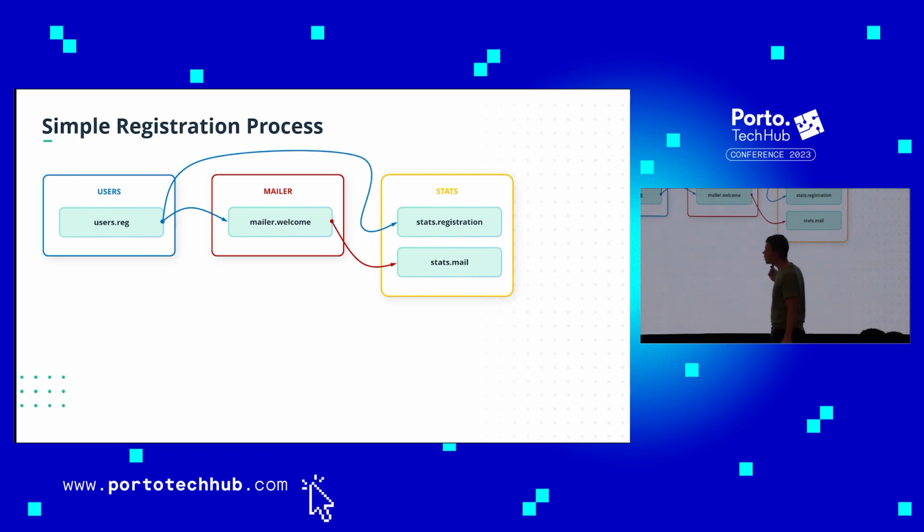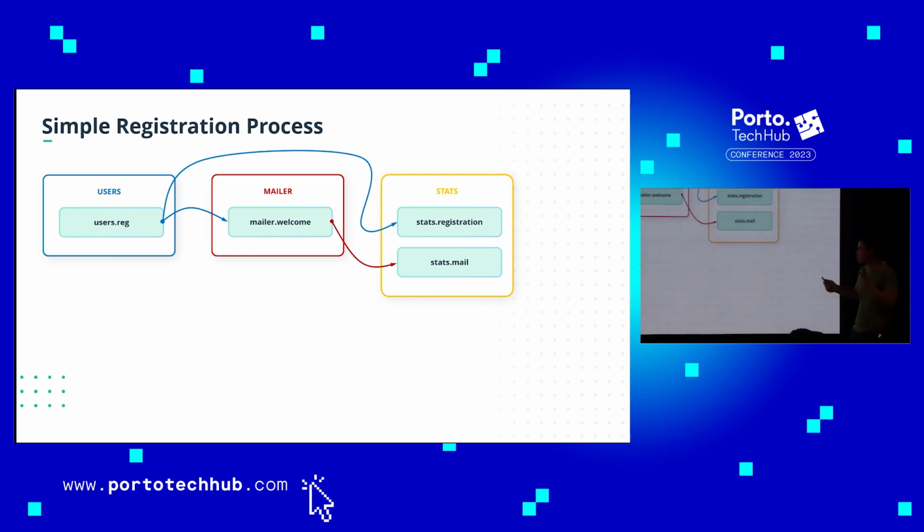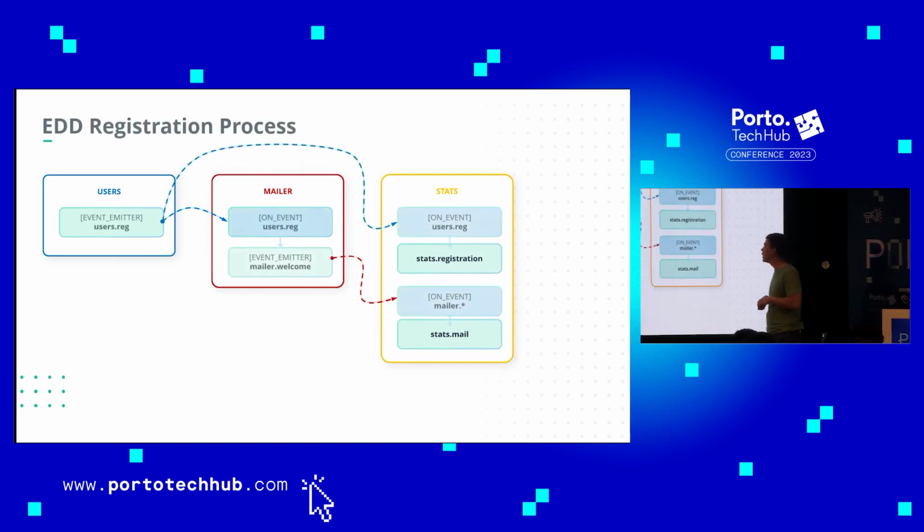How does this happen? As I said, when we add the user to the database, we're going to call this module and tell it to add a registration. Then we're going to call the mailer module and tell it to send a welcome email. This module will count another email in the statistics module. So it's tightly coupled, through the installation.